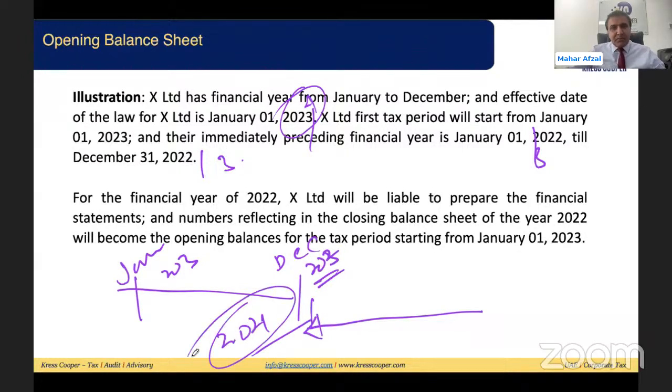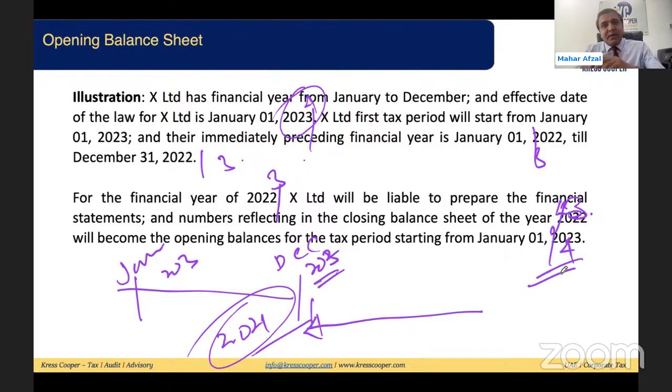We had made this point in a previous lecture. For the financial year 2023, X Limited will be liable to prepare the financial statements, and the numbers reflected in the closing balance of the year 2023 will become the opening balance for the tax period starting from Jan 1st, 2024.